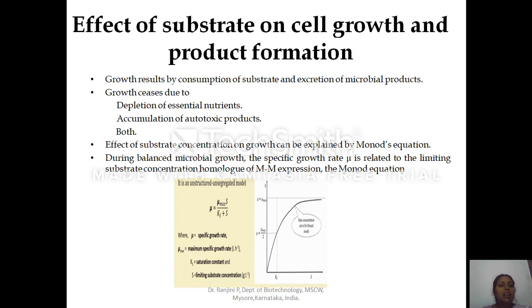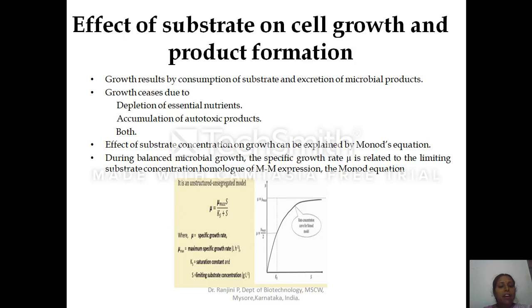At the same time, growth ceases due to depletion of the essential nutrients or accumulation of autotoxic products, or in some conditions both.